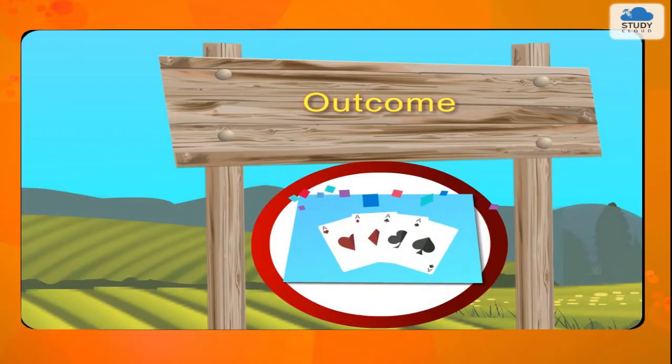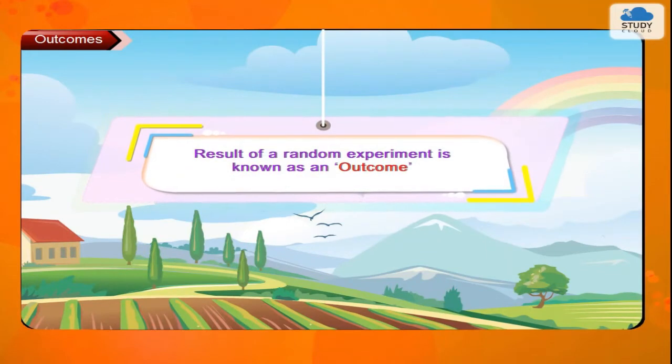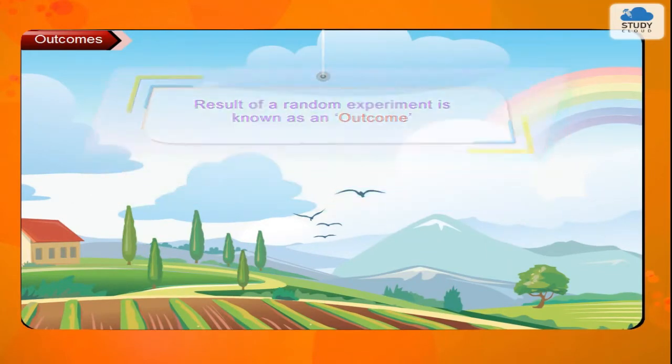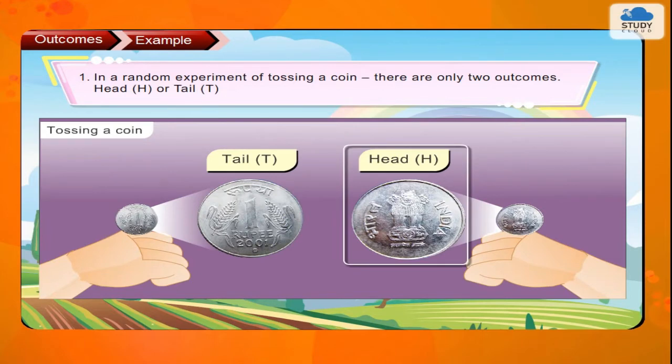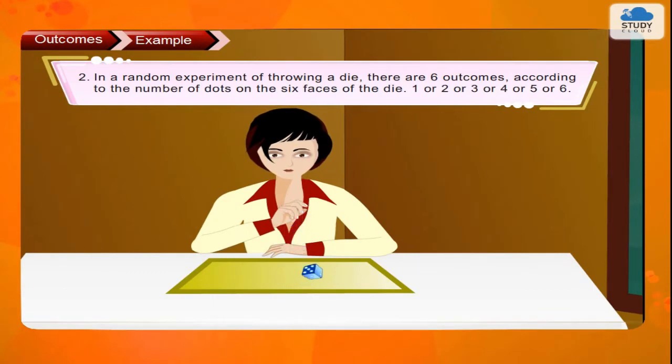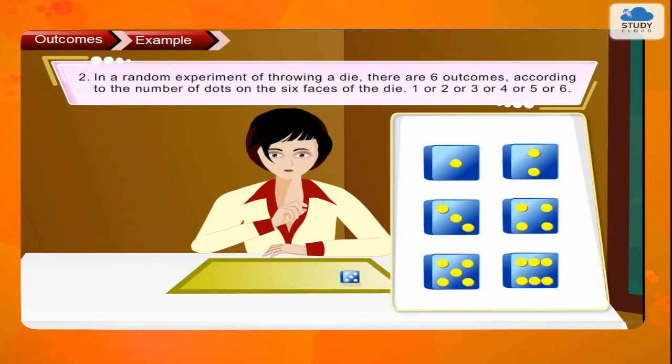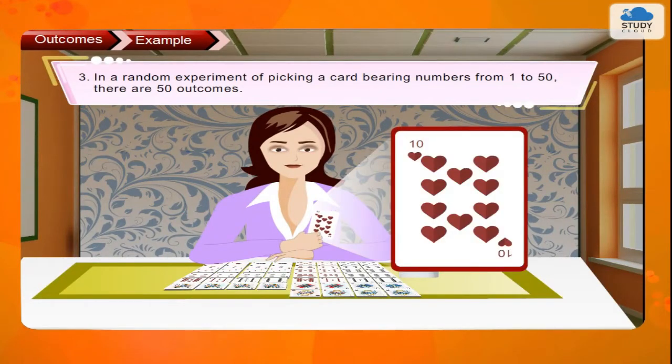Outcome. Result of a random experiment is known as an outcome. Example 1. In a random experiment of tossing a coin, there are only two outcomes: head H or tail T. 2. In a random experiment of throwing a die, there are 6 outcomes according to the number of dots on the 6 faces of the die: 1 or 2 or 3 or 4 or 5 or 6. 3. In a random experiment of picking a card bearing numbers from 1 to 50, there are 50 outcomes.